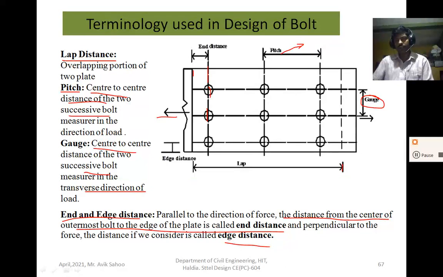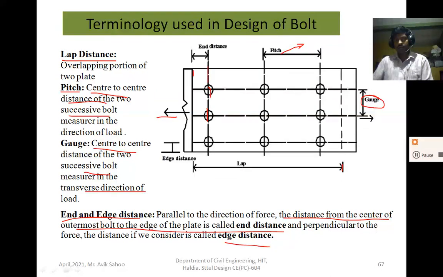You see that here the two plates are overlapped, and then this dotted line comes because this plate is below this plate. That's why the dotted line comes here, and here three bolts are used. So the center to center distance of the bolts in the direction of force is called pitch distance, and if it is measured in the perpendicular direction, I mean the transverse direction, then it is called gauge distance.